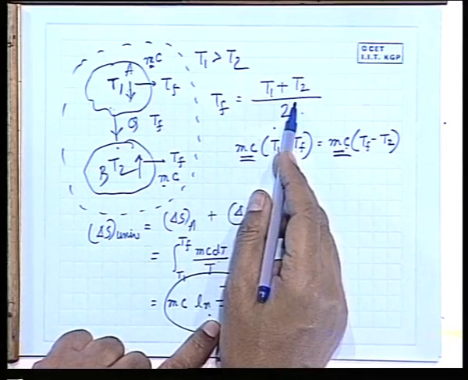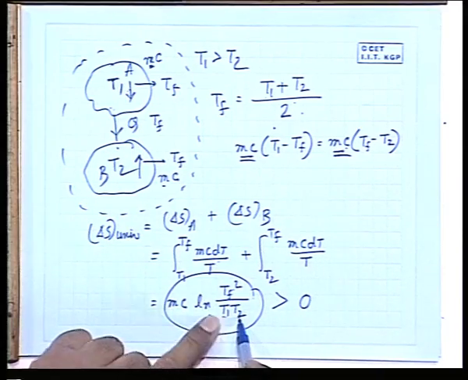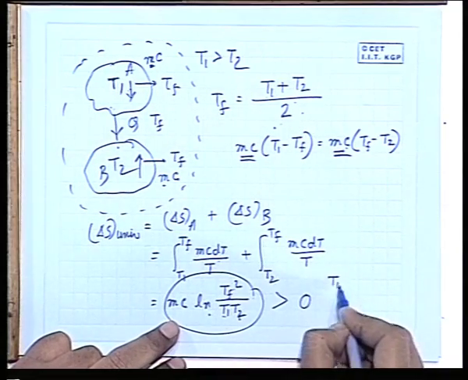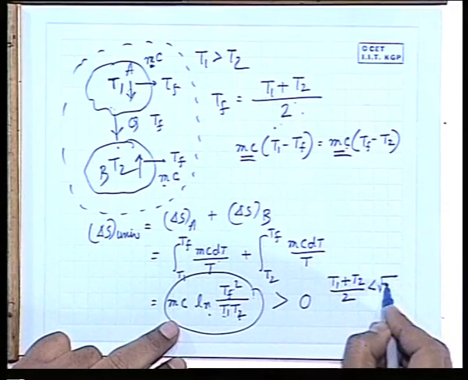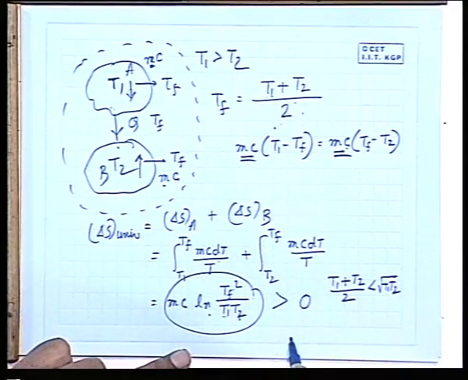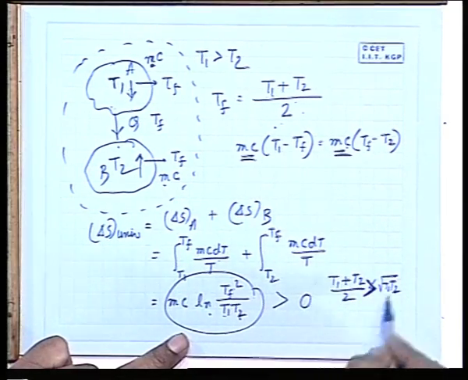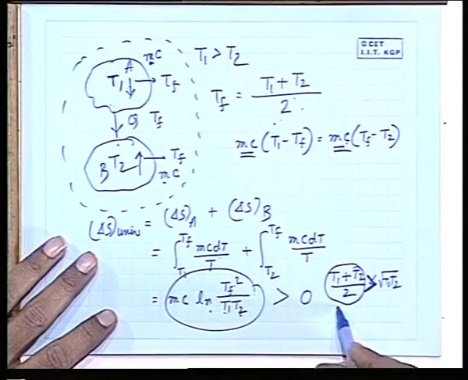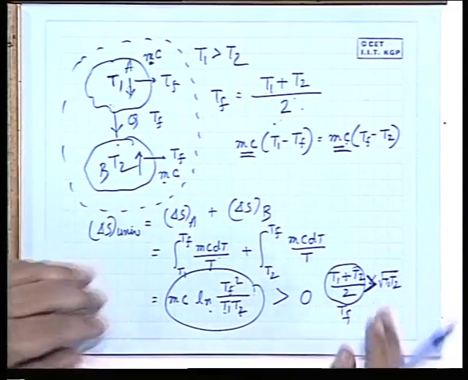Tf is the arithmetic mean and the square root of T1 T2 is the geometric mean. The arithmetic mean is always greater than the geometric mean, (T1 + T2)/2 is greater than root of T1 T2. So this minus this is greater than 0.